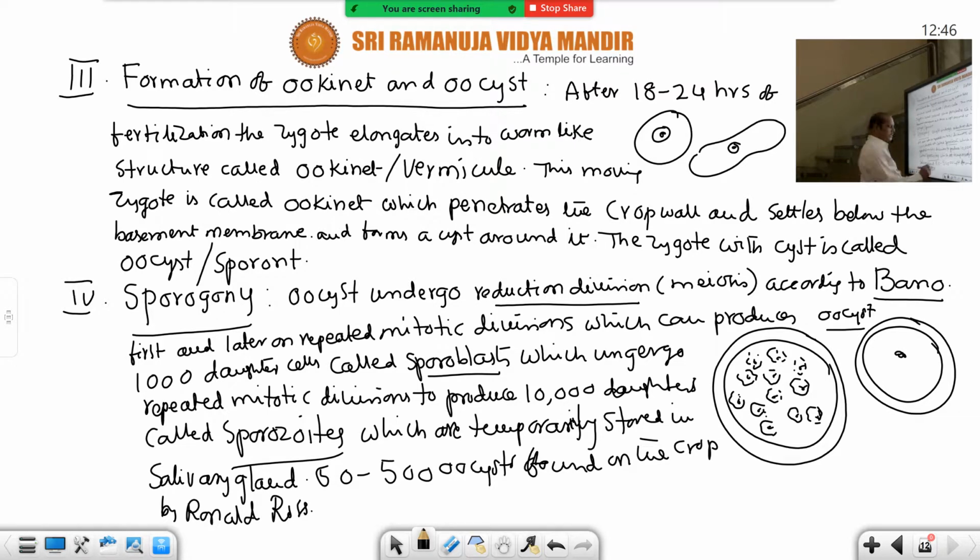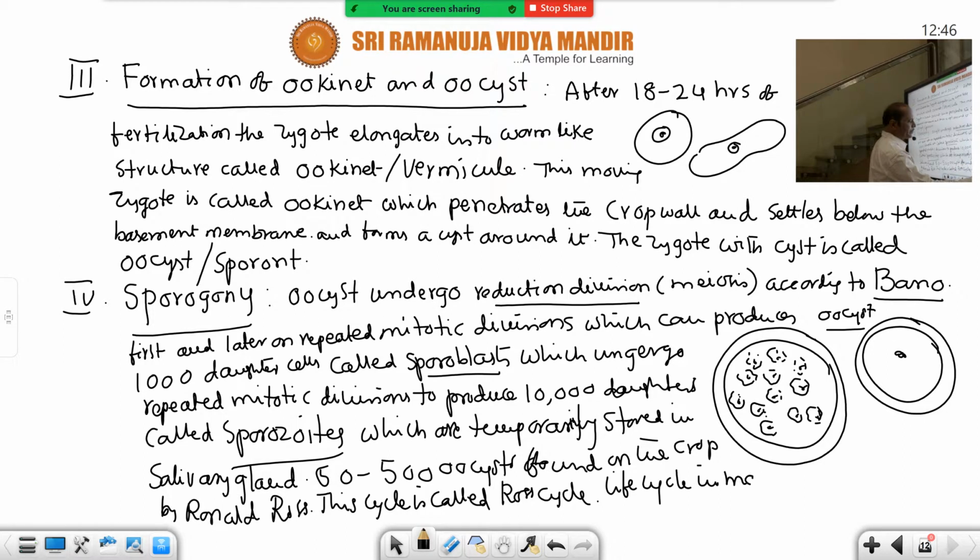So that's why this cycle in the mosquito is also called the Ross cycle, just like the Golgi cycle, named after the scientist. The life cycle in the mosquito is completed in 10 to 24 days. You must write down this.